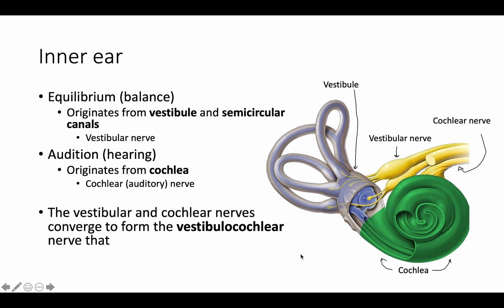So zooming in a little bit closer on the inner ear, your equilibrium or balance originates from the vestibule. So that's this organ here. And this vestibule and the semicircular canals synapse with a vestibular nerve. And your audition is associated with your cochlea. And once the sound makes its way through the cochlea, it sends a signal to the cochlear nerve. And the cochlear nerve and vestibular nerve congregate. They don't actually merge together, but they do end up forming one bundle of nerves that go on to the brain. And this is called the vestibulocochlear nerve.